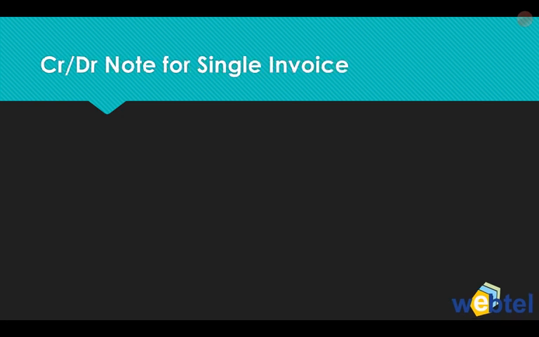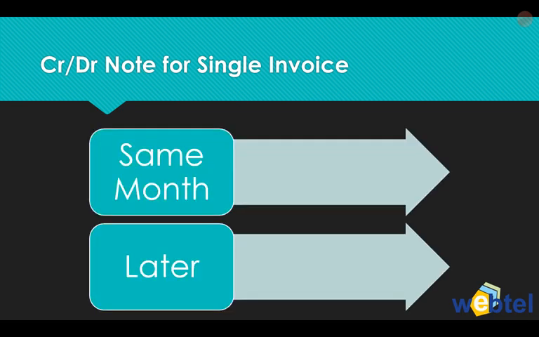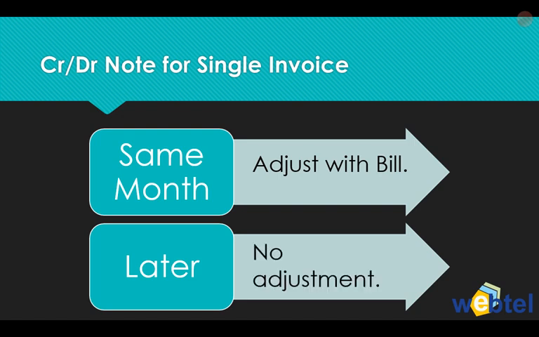Now another issue comes when there is a credit note or debit note for a single invoice. In that case, if the invoice as well as the debit and credit note are issued in the same month, because some rejection is there, some quality issue is there, some short material is there, you can adjust it with the bill. You can adjust the bill with the debit or credit note, and only on the net amount you can deposit TCS by 7th of the next month. But if the credit note or debit note is issued at a later date, no adjustment is possible.